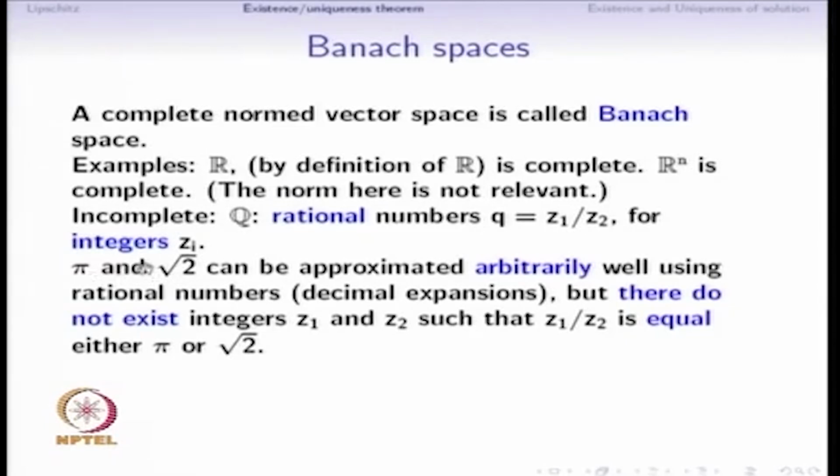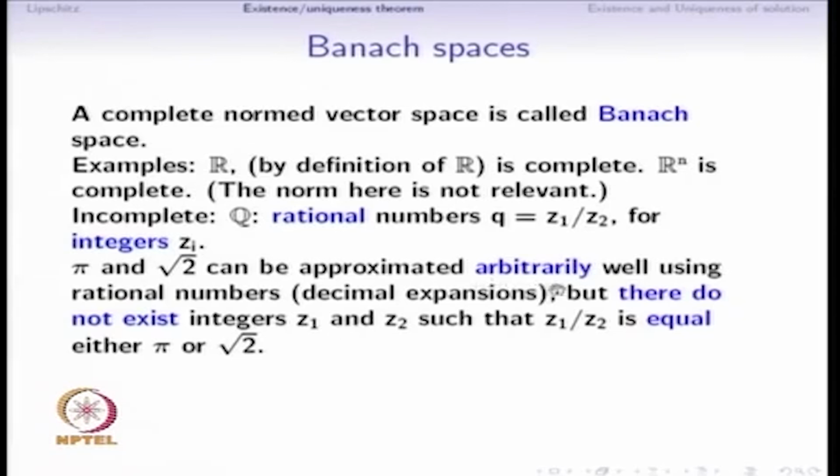For example, pi and square root of 2 are numbers which can be approximated arbitrarily well using rational numbers. We know that square root of 2 has a decimal expansion. If we take more digits in the decimal expansion, then we get a more accurate representation of square root of 2, and similarly for pi. But just because we can approximate square root of 2 and pi very well using decimal expansions, that does not imply that there are integers z1 and z2 such that z1 by z2 is equal to either pi or square root of 2.